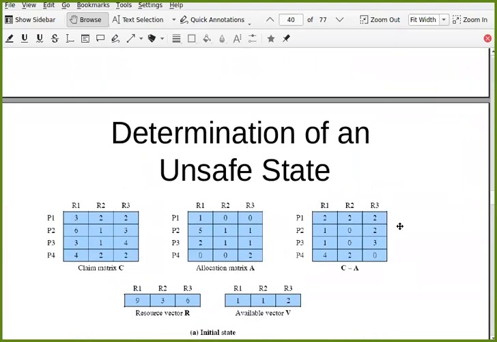Just assume that this is one initial state. Currently, this is your state. You have 1, 1, 2 units left, and this is the C minus A.